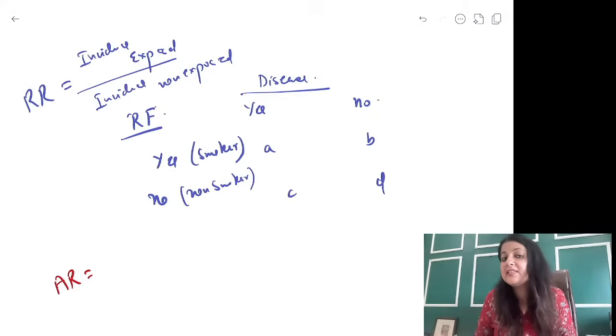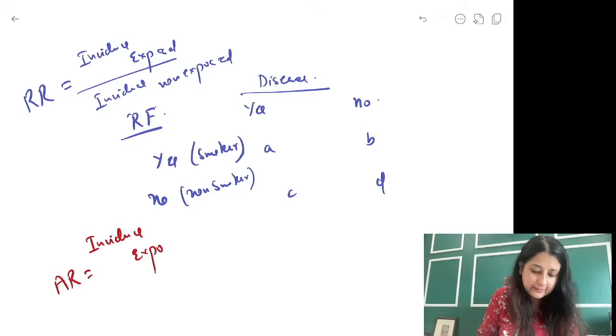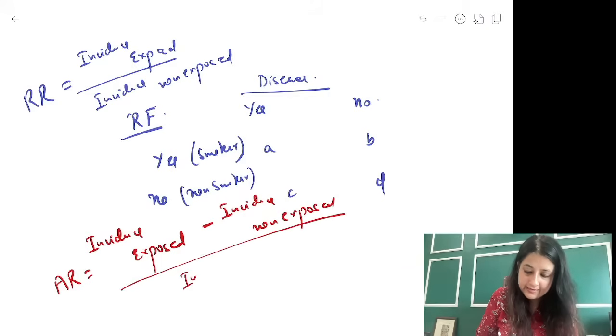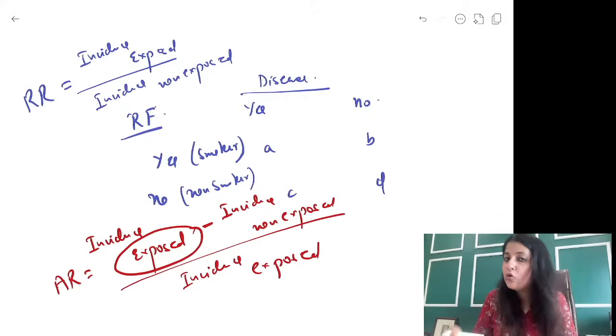How much of a disease is due to a particular exposure? So it is incidence exposed minus incidence non-exposed, divided by incidence exposed. So attributable risk, you only look in the exposed group.